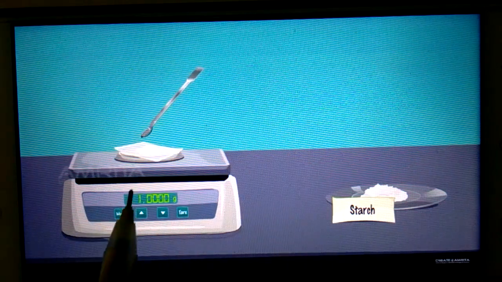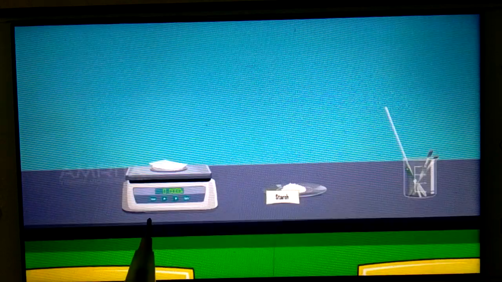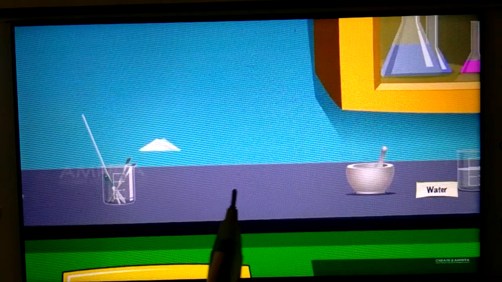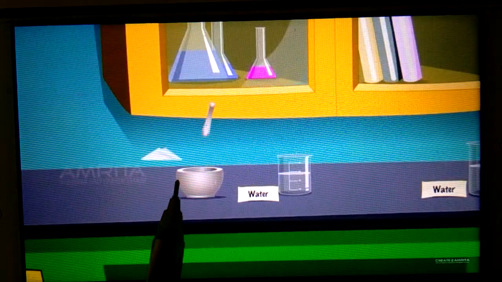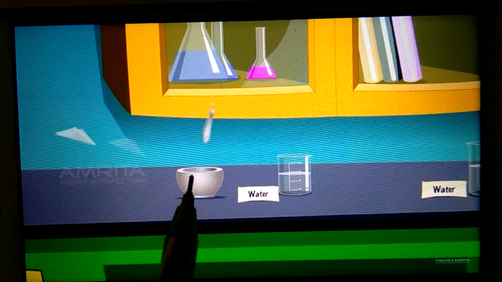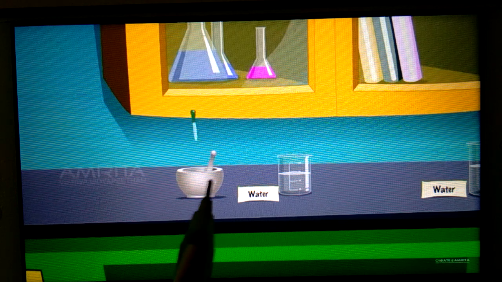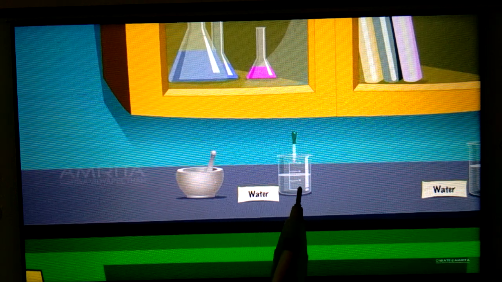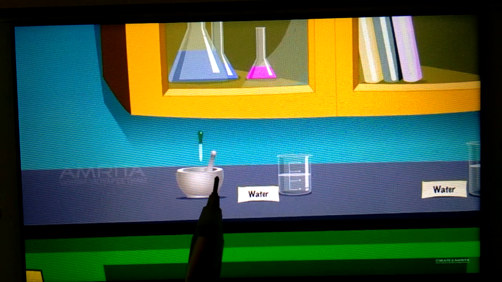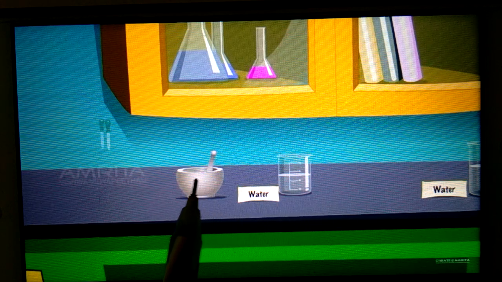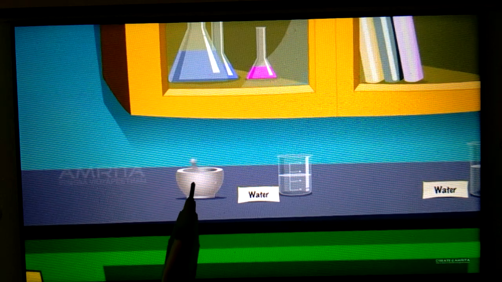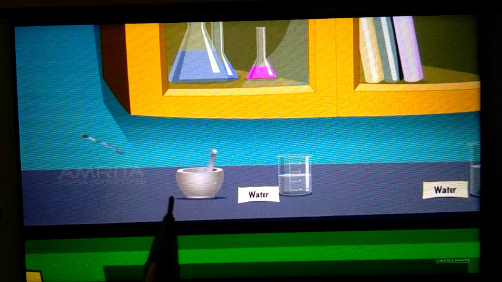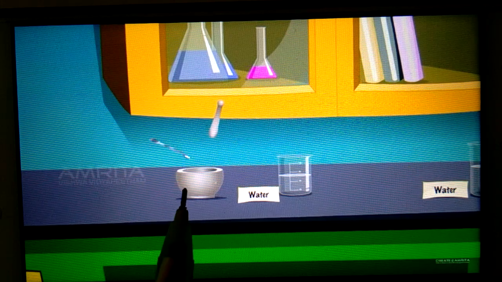You have to weigh the starch. Okay, nearly 1 gram starch is weighed, and this starch is now transferred to mortar pestle. Here it is grinded properly, mixed properly, and with the help of dropper, you have to take few drops of water. You have to mix it thoroughly to make proper paste like substance, paste of starch and water.